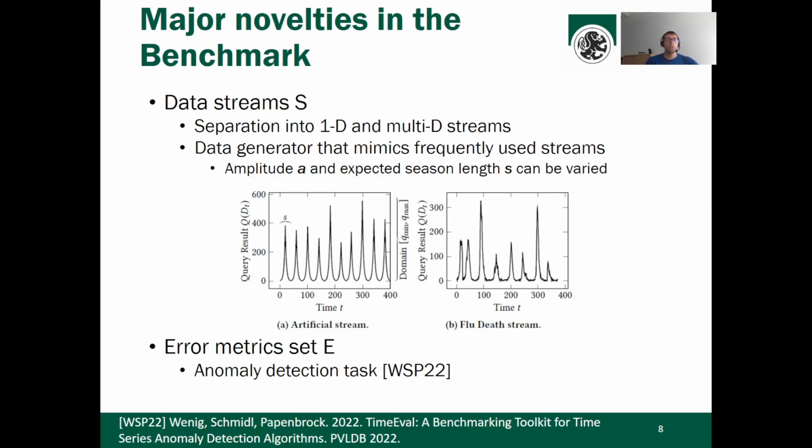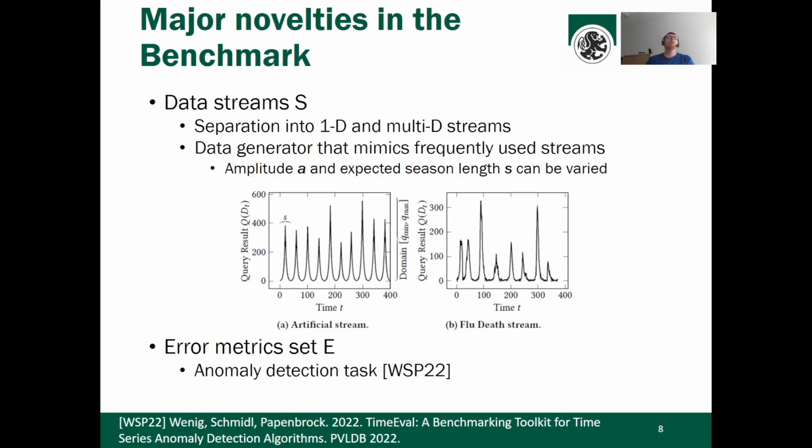And with respect to data streams, we first propose to separate the evaluation into one-dimensional streams and multi-dimensional streams, because the stream properties that are decisive for the mechanism utility are highly different. For multi-dimensional streams, it's all about sparsity, so a bit boring. That's why we focus in the remainder on one-dimensional streams.